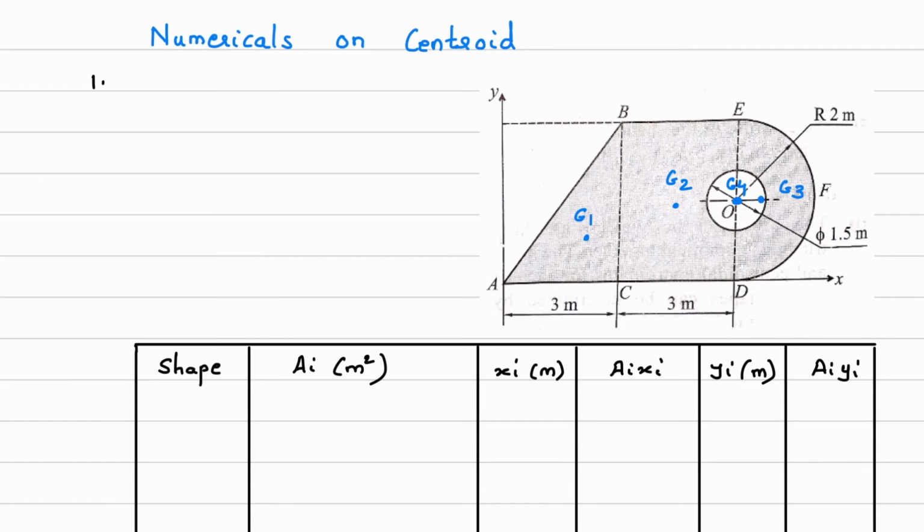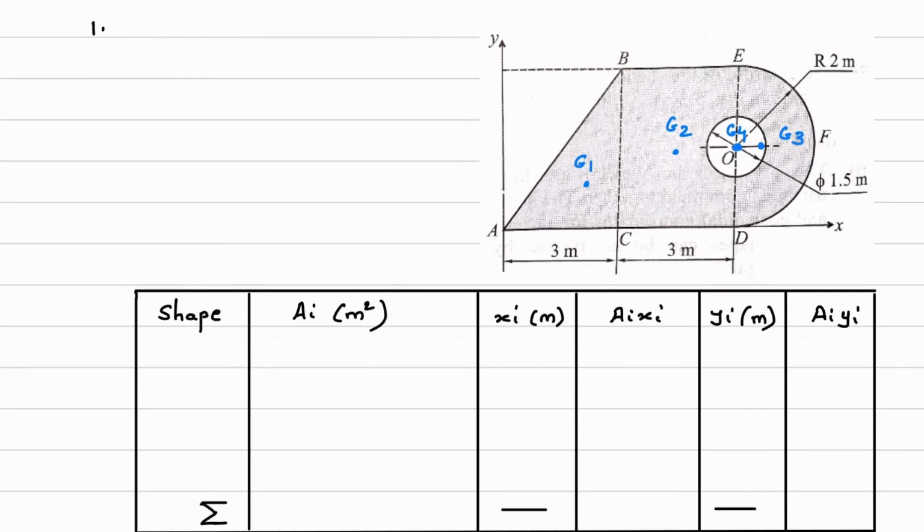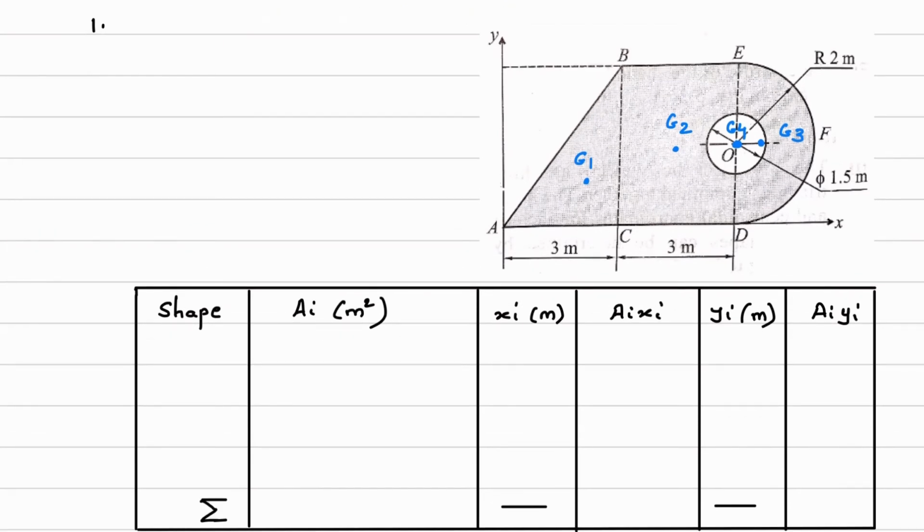Now we are going to solve this question by the tabular method. You can see I have shown a table over here. In this table, first is shape, second is area, third is x coordinate of centroid, then ai into xi, next is yi, and last is ai into yi.